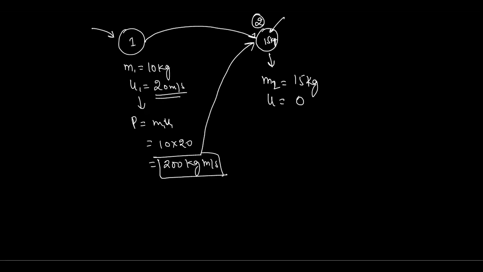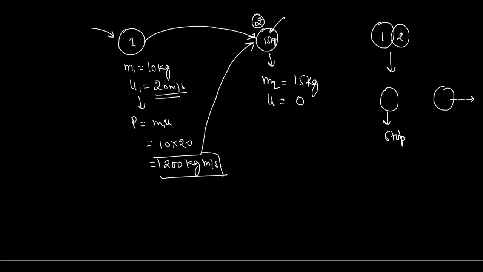This object hits this one, and when objects 1 and 2 hit together, the one gets stationary, it stops, and the other starts moving. So if I ask you what would be the velocity with which the second object will move, what will be your answer? 20 meter per second.